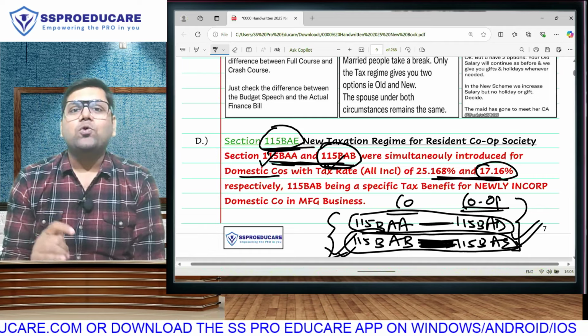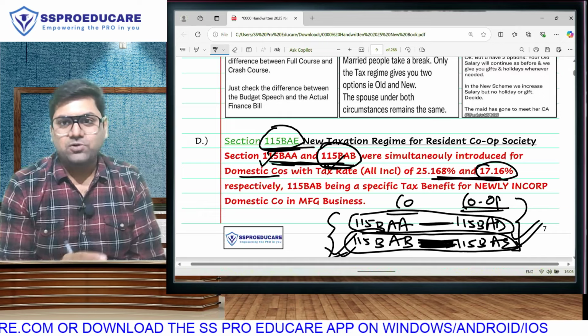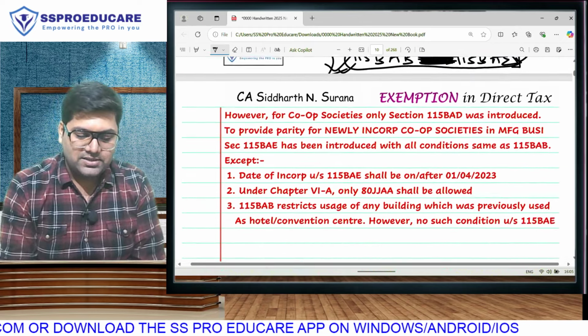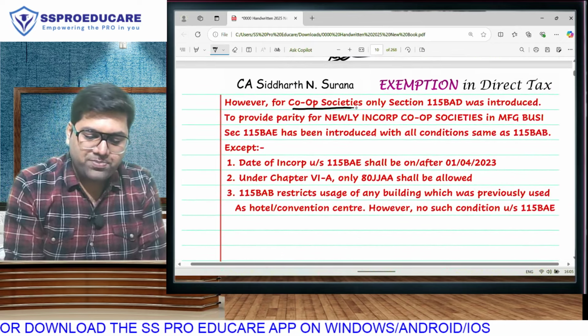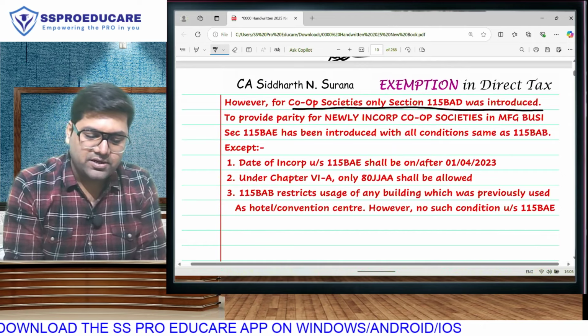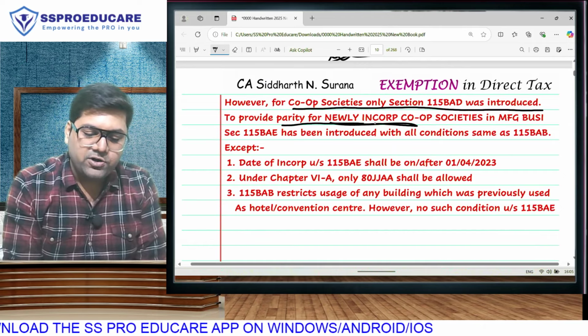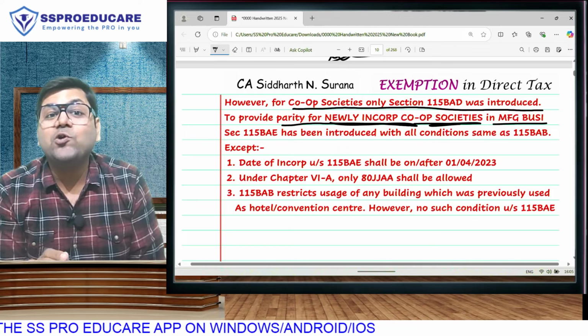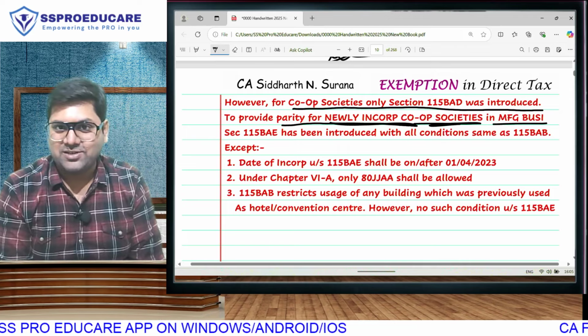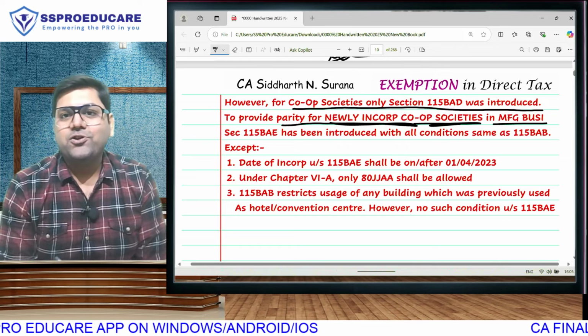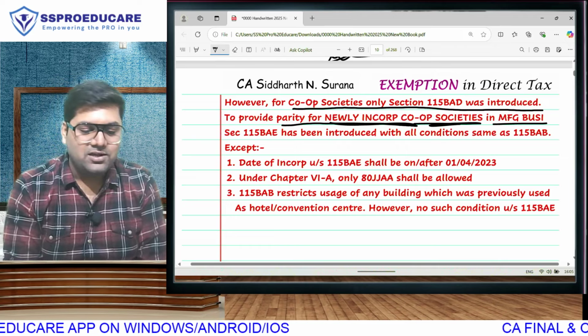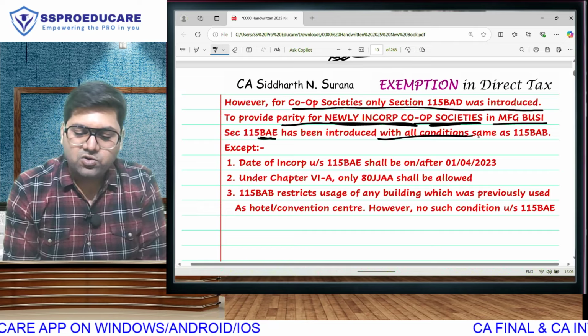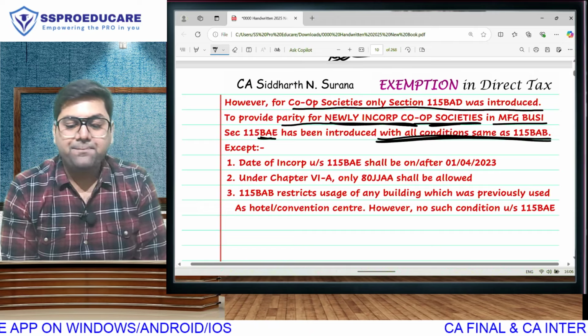So once we do BAB in the MAT chapter, you will automatically get all the conditions, and I have mentioned that here. For cooperative societies, BAE was introduced to provide parity for newly incorporated cooperative societies in the manufacturing business. Like we have newly incorporated companies in the manufacturing business, to provide parity for newly incorporated cooperative societies, BAE has been introduced with all conditions the same as BAB.